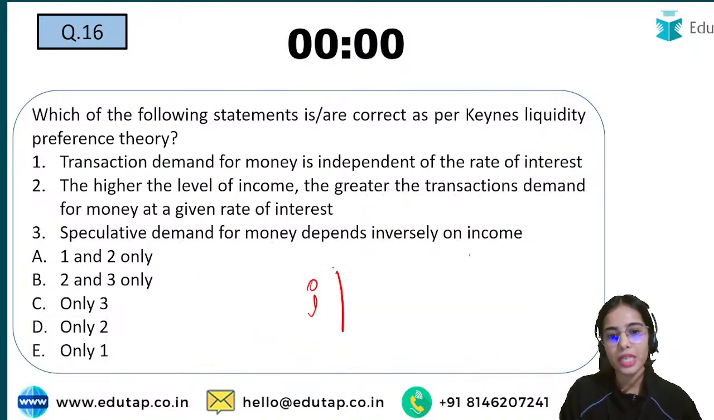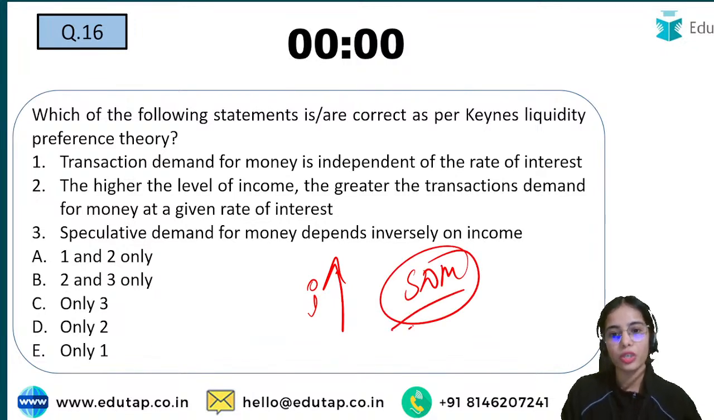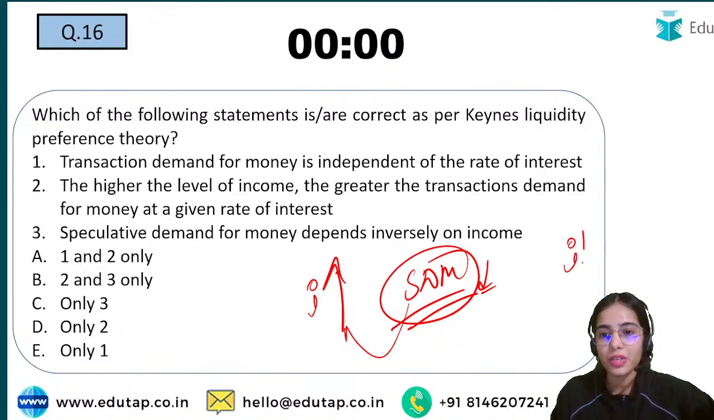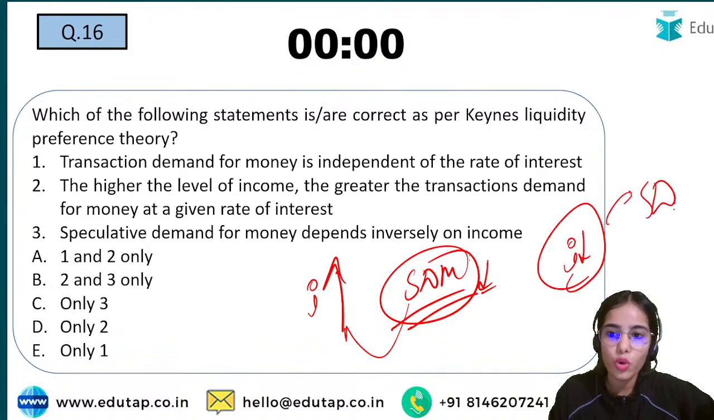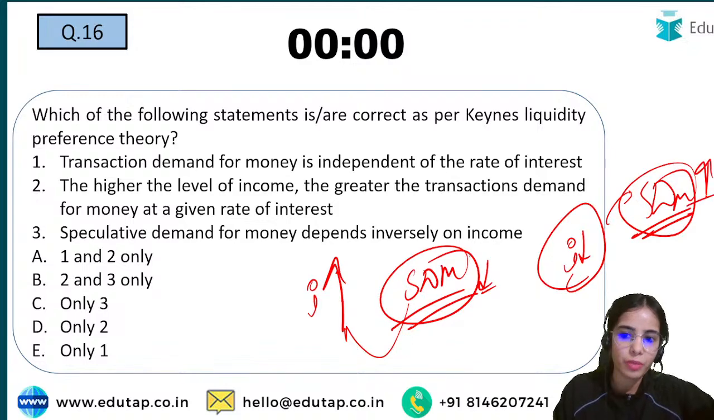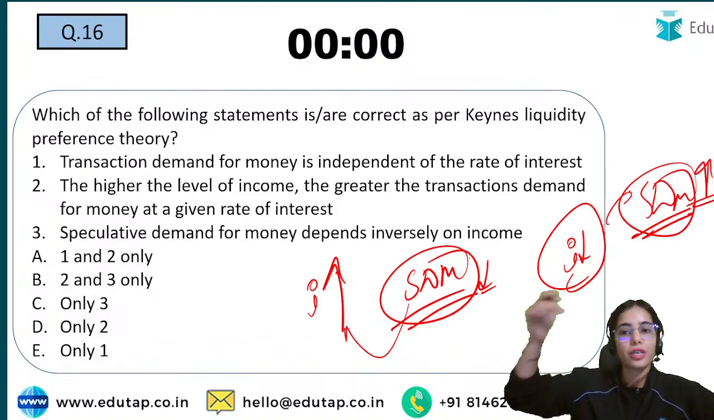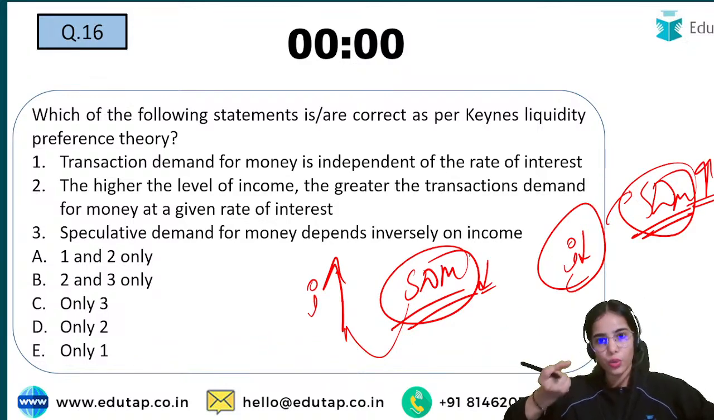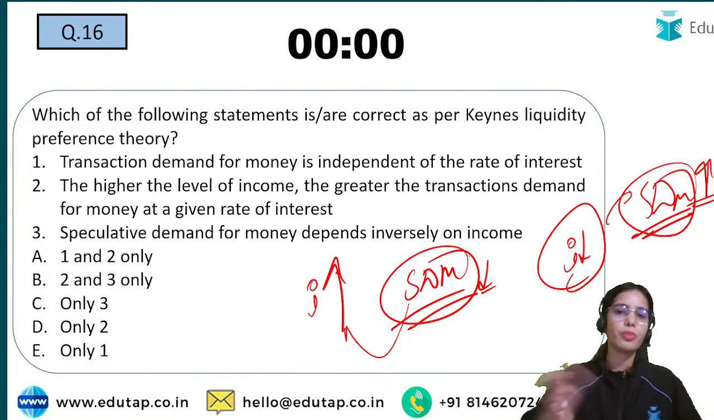So if the interest rate is high, you will want to hold less money for speculative purposes, because you will want to invest that money. If the interest rate is low, you will want to hold more money. Speculative demand for money will be high because you will wait for the interest rate to go up. So you will want to hold the money. As soon as the interest rate goes up, you will want to invest then.